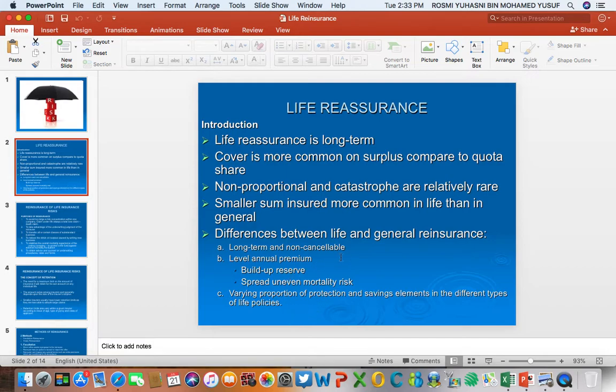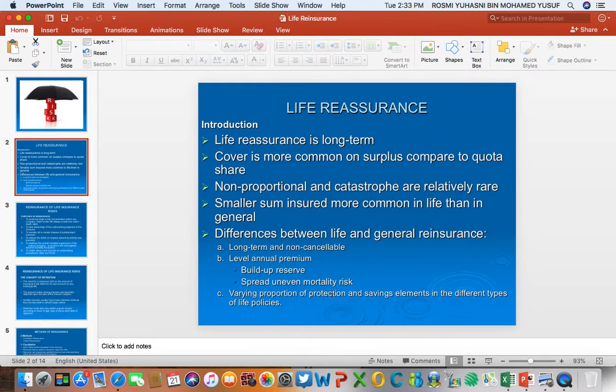And also for life reinsurance, it spreads uneven mortality risk. There are certain months with a higher rate of death, certain months with a lower rate of death. So it is spread unevenly; this risk of mortality is not level. So the purpose of having life reinsurance is to spread this uneven mortality risk.